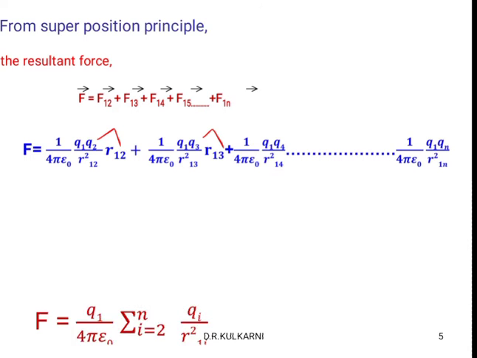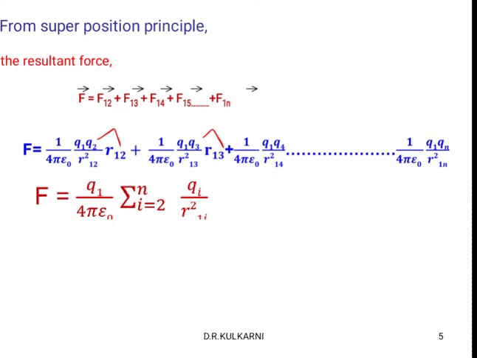Then in simple manner, how do we write this? By using the summation symbol, we simplify this. F is equal to Q1 divided by 4 pi epsilon naught.